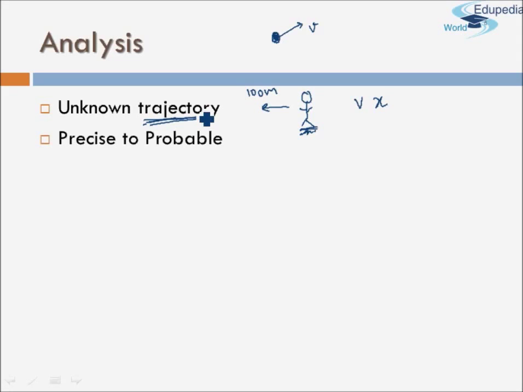Next, we have to change all our statements from precision to probability from now onwards. In fact, now in quantum mechanics, you will see that we can no more talk about precision or that anything is accurately or precisely known to us. We'll always refer to everything as probability. So if somebody asks you what is the energy of your electron, it is probably equal to this. Where is the electron right now? It is probably located at that location. So we'll always understand the meaning of probability as implicit in all our statements.